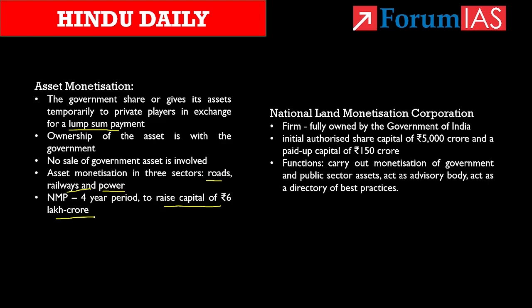By using this fund, the government aims to invest in infrastructure in the country and to stimulate economic growth. As per the plan, private firms can invest in projects for a fixed return using the Infrastructure Investment Trust. Here, privates can operate and develop the government assets for a certain period, and after getting profits through user charges, the assets have to be transferred back to the government agency. This is how asset monetization works under the National Monetization Pipeline.